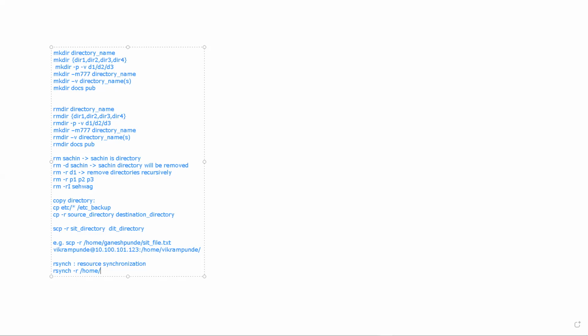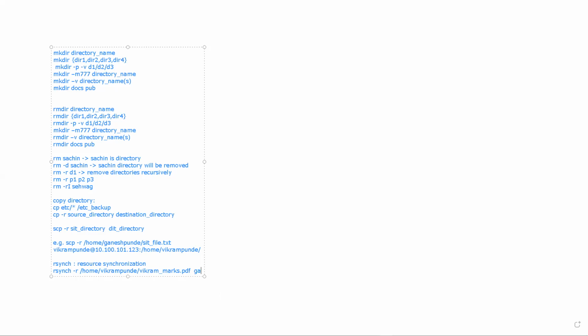So /home/Vikram Punde, and in that, let's say I have some file, Vikram marks.pdf. I want to copy, or sync, this file from Vikram's machine to Ganesh's machine. So how will I do that? I already gave the path here. This path is for the Vikram user, Vikram's home directory, and from there I want to copy to Ganesh Punde's machine.